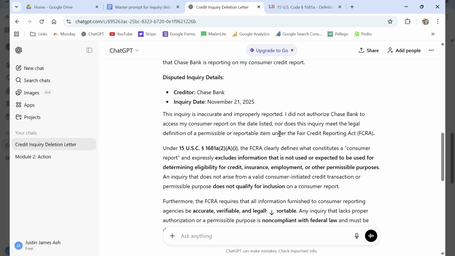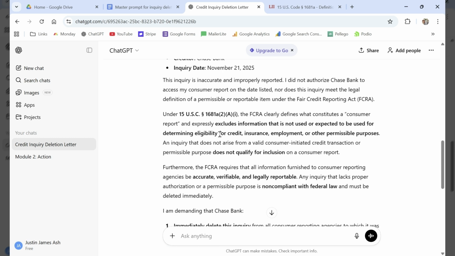Does the inquiry meet the legal definition of a permissible or reportable item under the FCRA? 15 U.S.C. 1681a(d)(2)(A)(i), the FCRA clearly defines what constitutes a consumer report, and expressly excludes information that is not used or expected to be used for determining eligibility for credit, insurance, employment, or other permissible purposes.